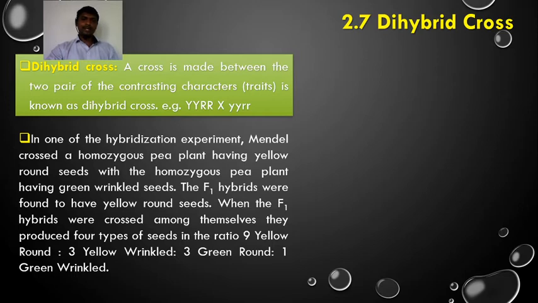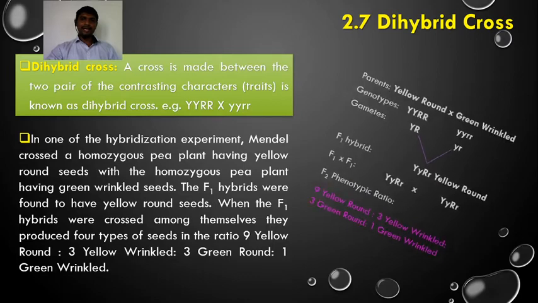The F1 hybrids were found to have yellow round seeds, and when the F1 hybrids were crossed among themselves, they produced four types of seeds in the ratio of 9:3:3:1. That is 9 yellow round, 3 yellow wrinkled, 3 green round and 1 green wrinkled. So this is about the dihybrid cross.